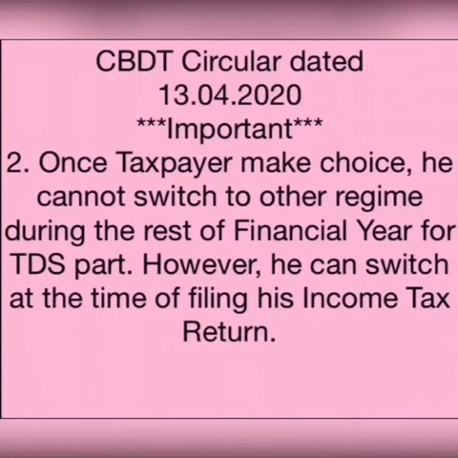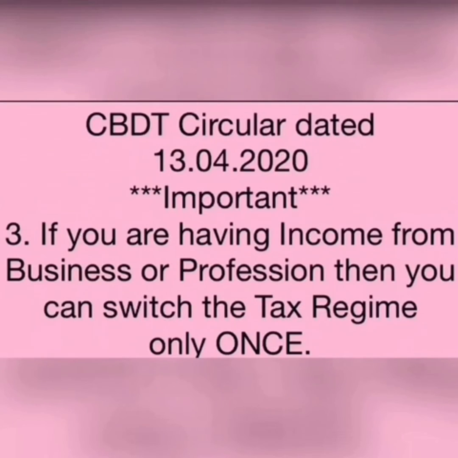Secondly, once taxpayer makes a choice, he has no other option to switch to the other regime during the rest of the financial year. So the TDS will be deducted as per the regime he has opted for earlier. However, he can switch at the time of filing of return of income. Third, if you are having income from business or profession, please note you can switch the tax regime only once, okay? And hence the decision shall be taken very carefully.